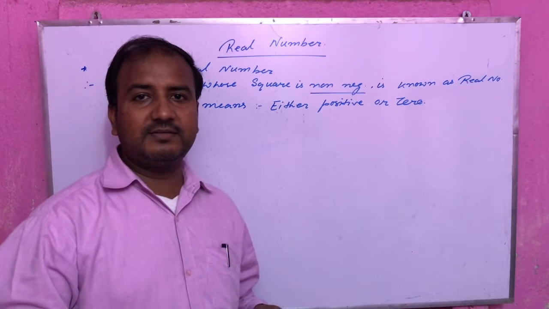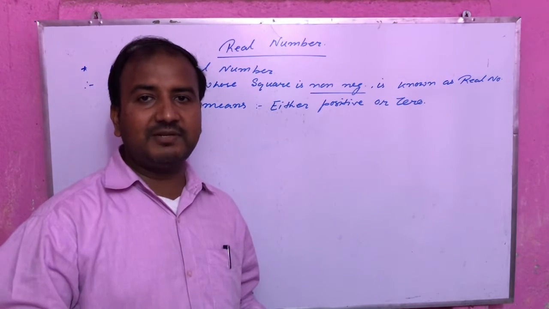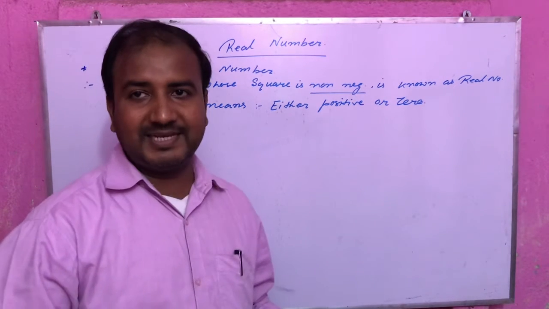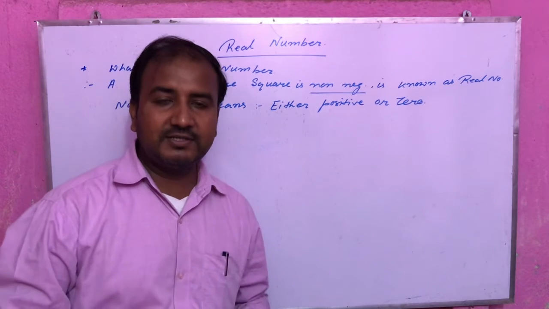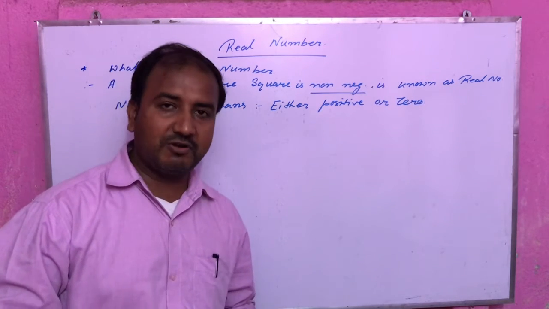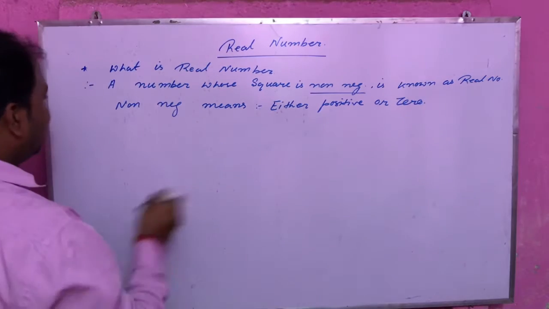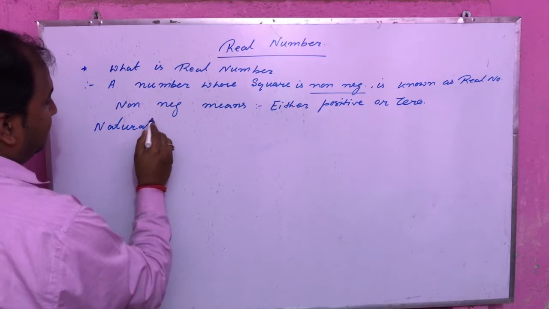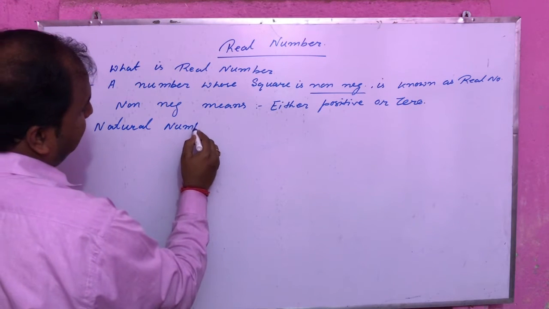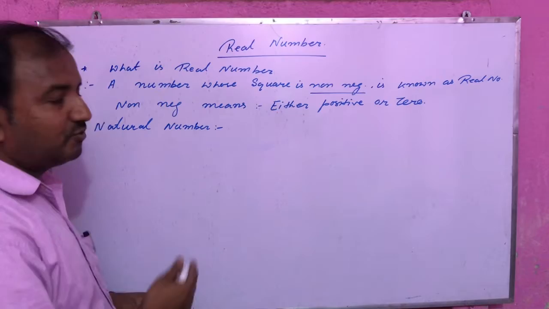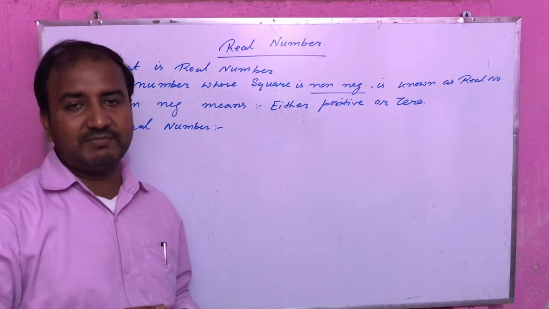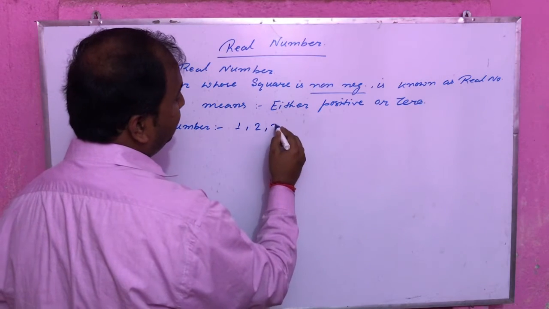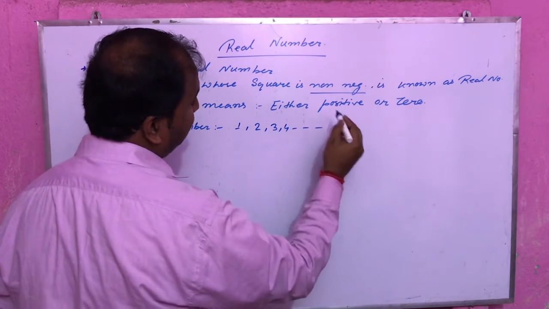Actually, from the beginning we have learnt so many numbers, and now we will check whether the numbers we have learnt belong to real number or not. Okay. Our first number is natural number. Just go through natural number first. What is natural number? Counting numbers which start from 1: 1, 2, 3, 4 and so on.